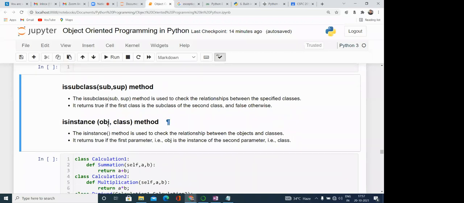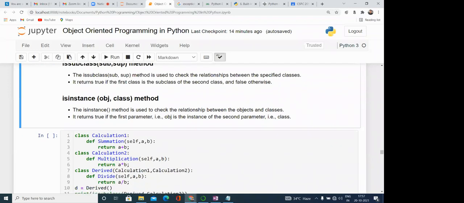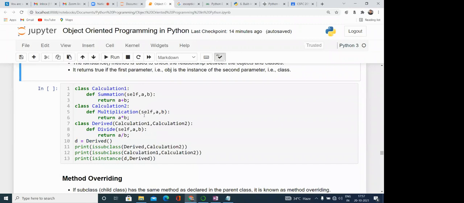Similarly, isinstance takes an object and a class. We create an object, and if we want to know whether this object belongs to a particular class, this method returns true if it does, otherwise false. Here you can see issubclass(Derived, Calculation2).